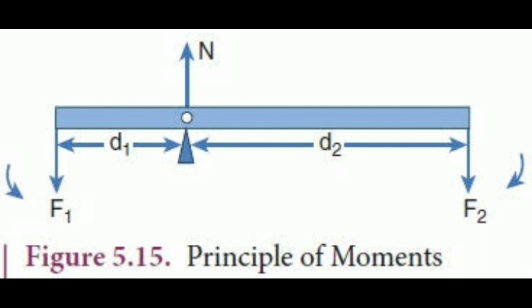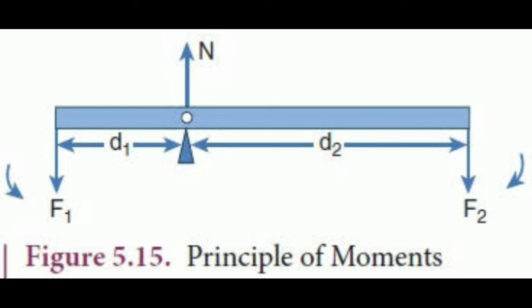The next topic, principle of moments. When a number of like or unlike parallel forces act on a rigid body and the body is in equilibrium, then the algebraic sum of the moments is zero. From the figure, two forces are acting here, producing clockwise rotation and anti-clockwise rotation.